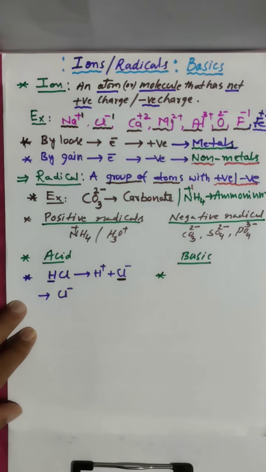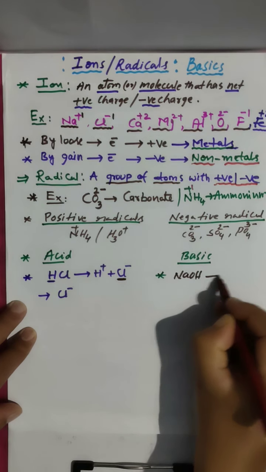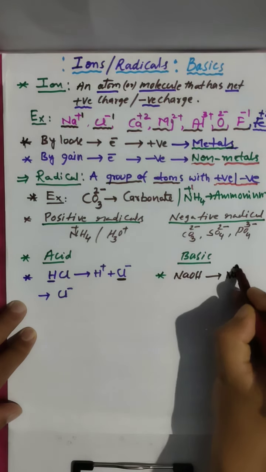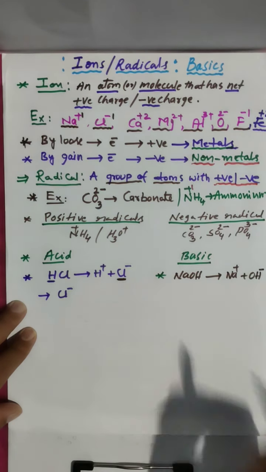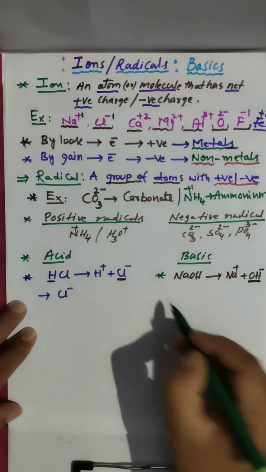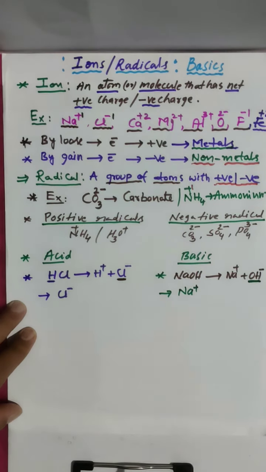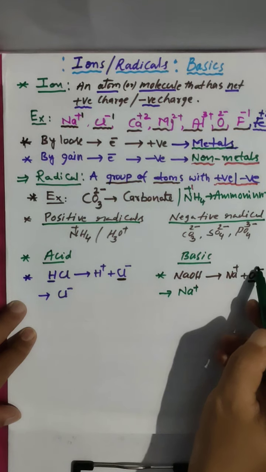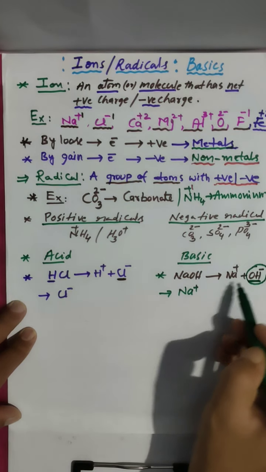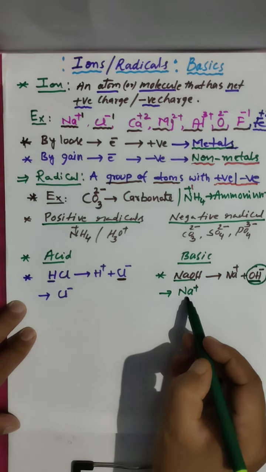Now basic radical. How are basic radicals formed? Look here, NaOH, you know, sodium hydroxide, and here we can write Na plus and OH minus. Here we are removing OH minus, that's why Na plus is a basic radical. How are basic radicals formed? When one OH or two OH are removed from a base, we are getting the radical, that is a basic radical.